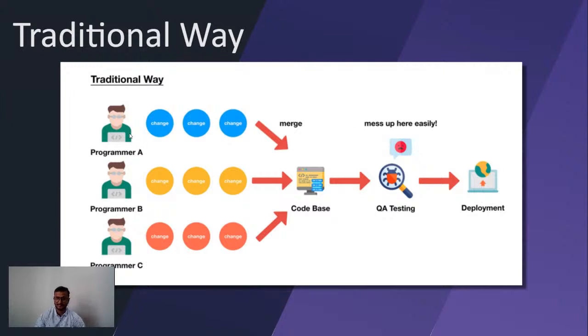Sometimes it may happen that in order to do things faster, a developer may skip some of the steps. For example, they may not test the code properly and directly deploy it to the environment, which results in bad quality of the code, and it will eventually hamper the whole business.